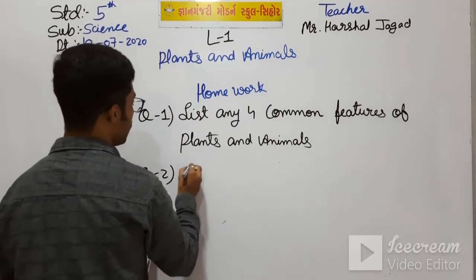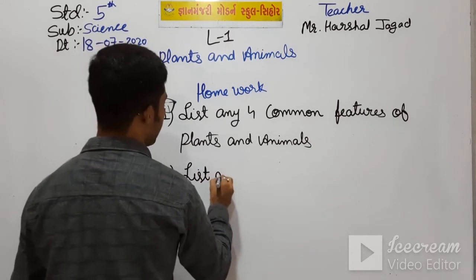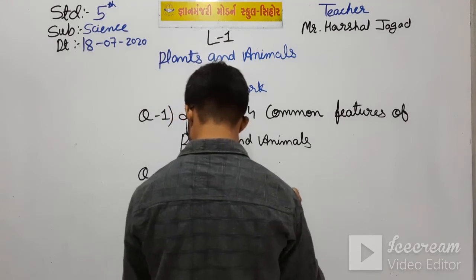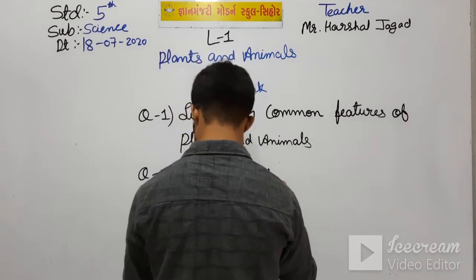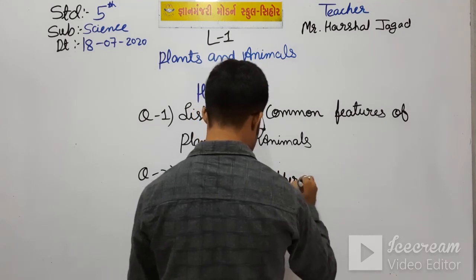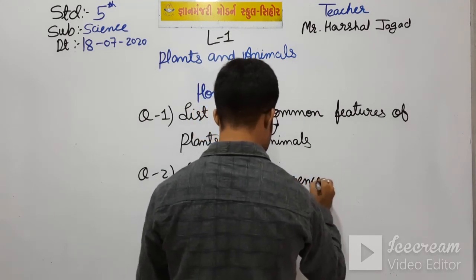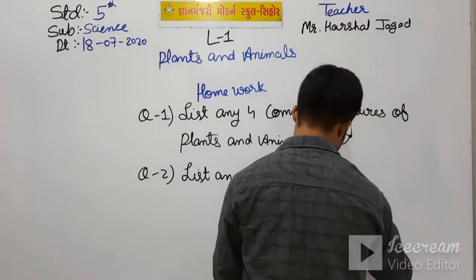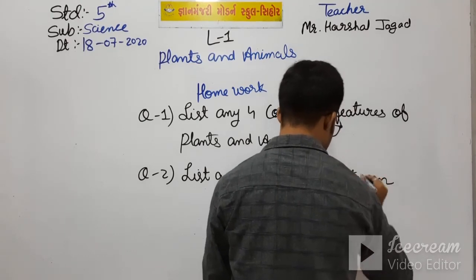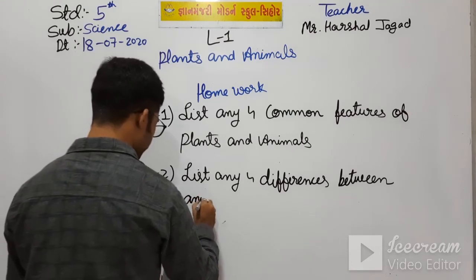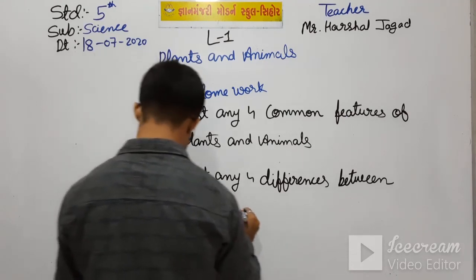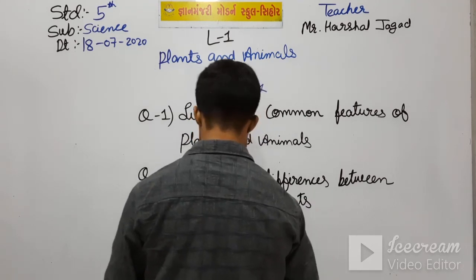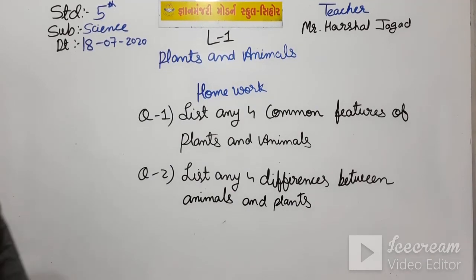Question 2, that is, list any four differences between animals and plants. So this is your today's homework, students.